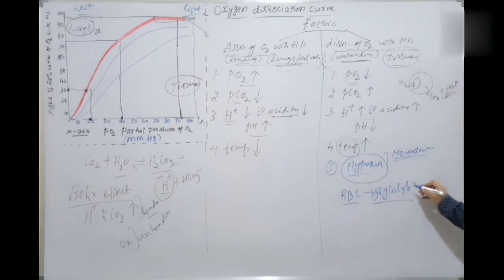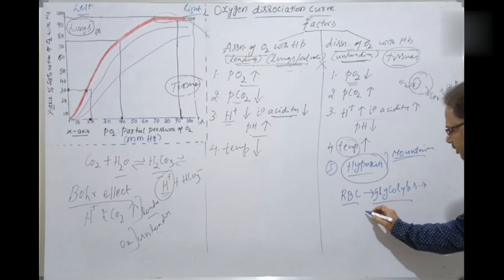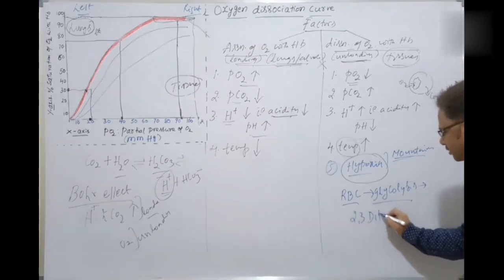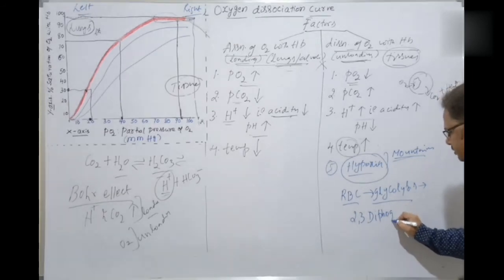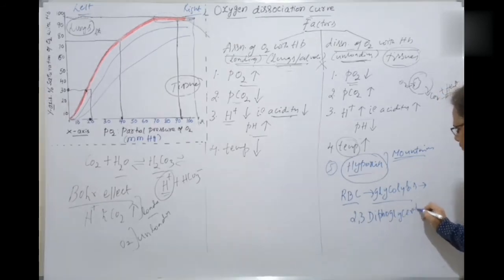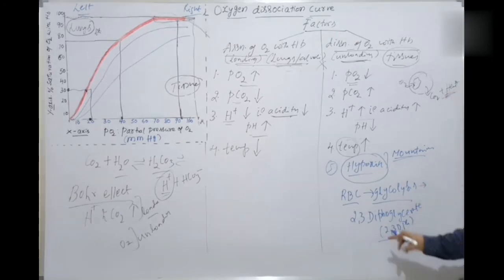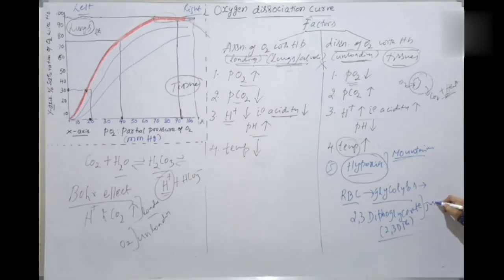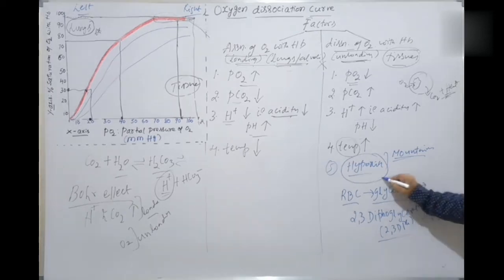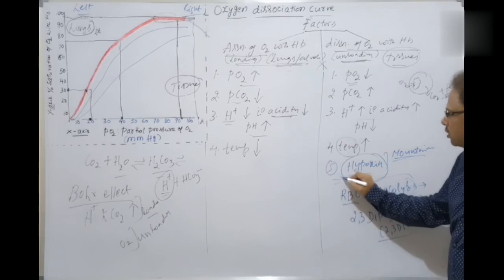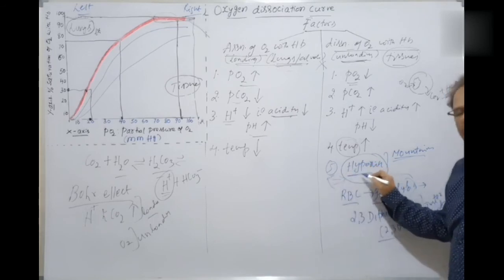Because of this glycolysis, what happens? An intermediate product is formed called 2,3-diphosphoglycerate, or 2,3-DPG. This is an intermediate product formed by the glycolysis of the RBC as a result of hypoxia.